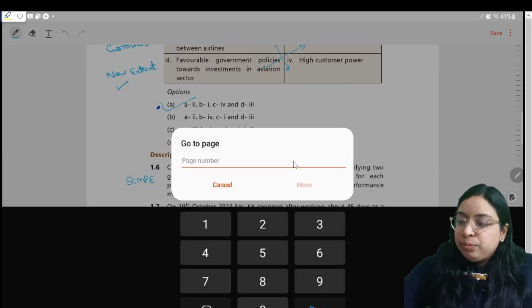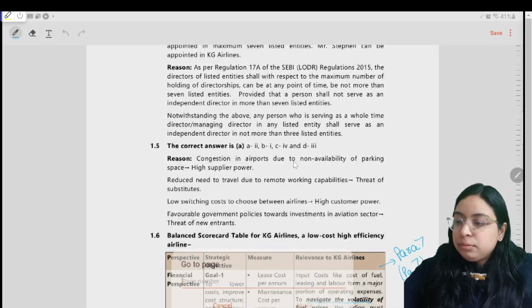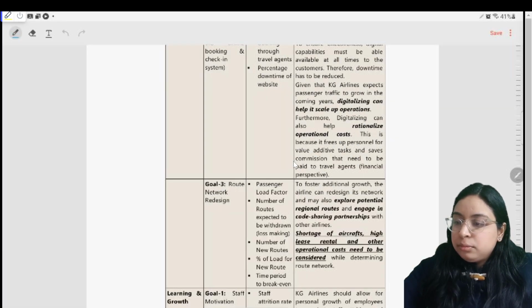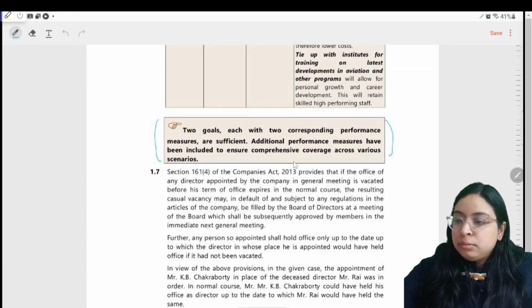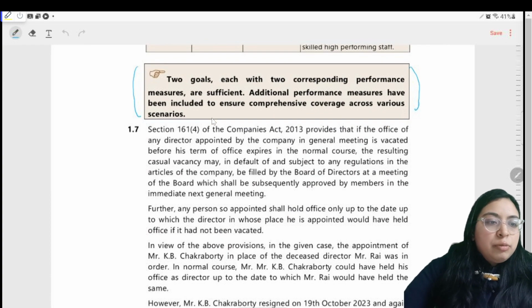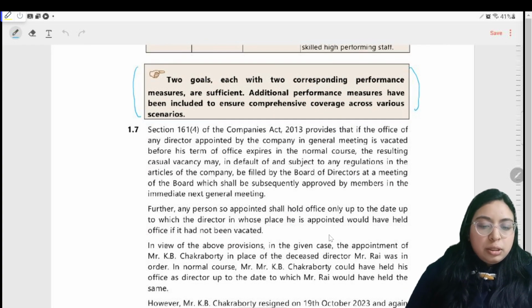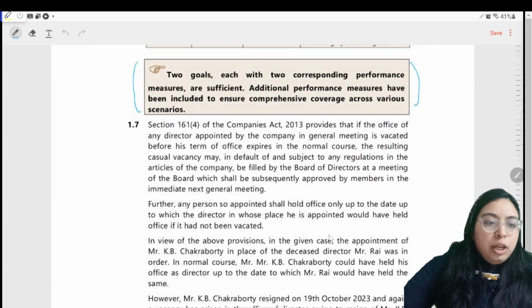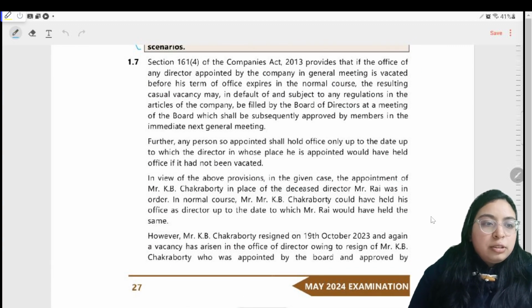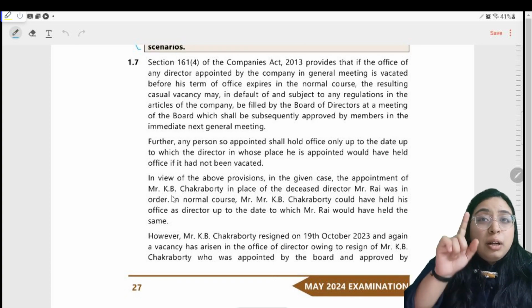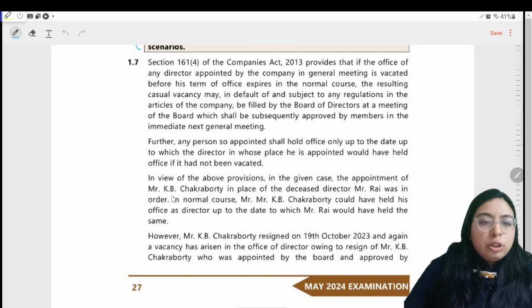Let me show you. So if you see section 161(4), these two paras have been copied from the Saransh. The answer starts: in view of the above provisions, in the given case, the appointment in place of the deceased Mr. KB Chakrabarty was valid, but any director appointed in place of Mr. KB Chakrabarty is invalid.